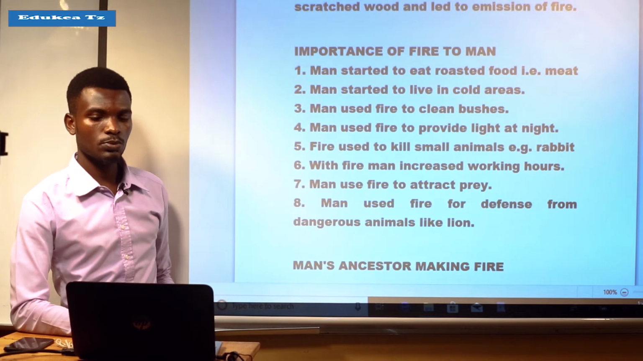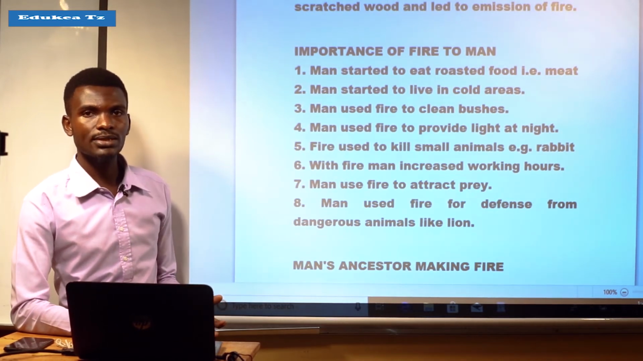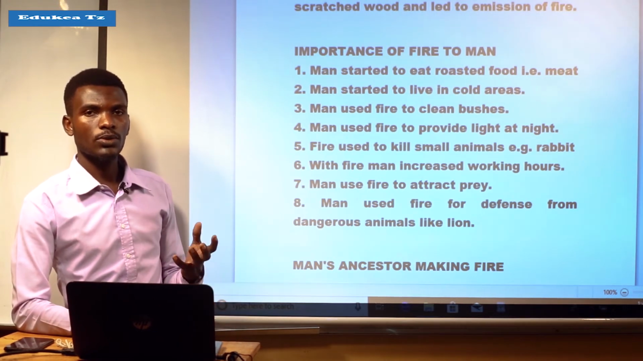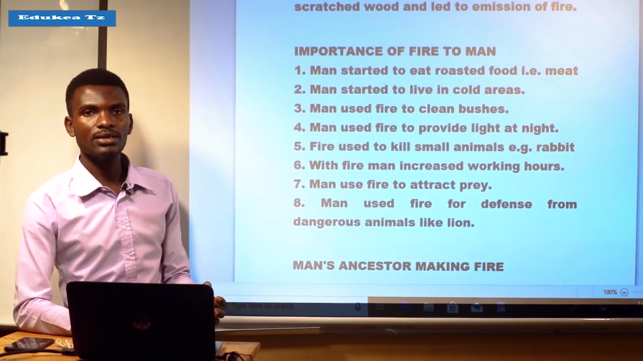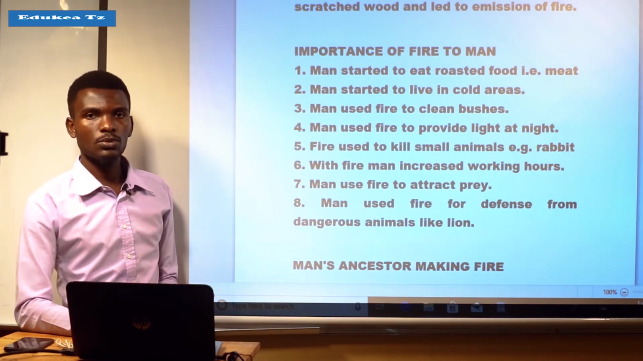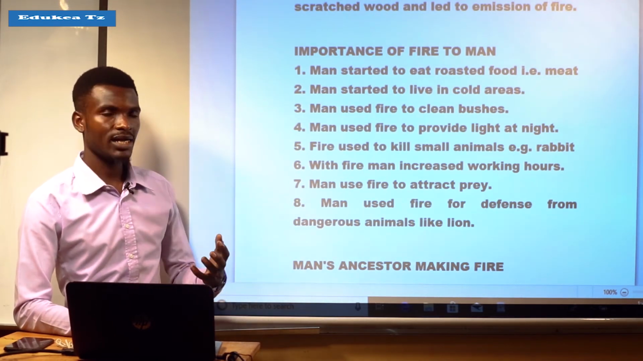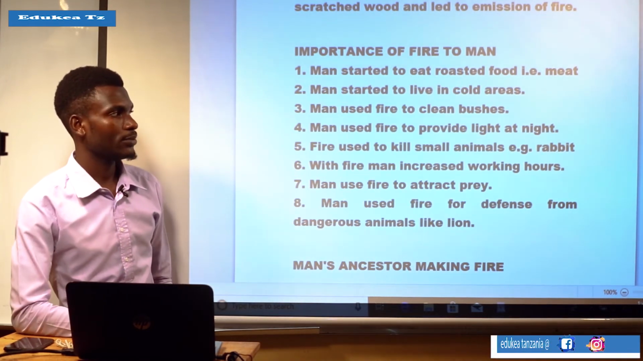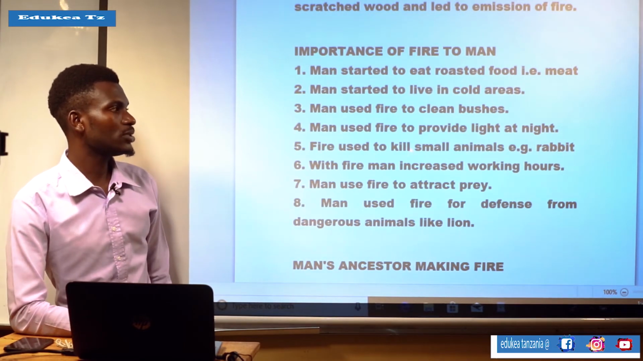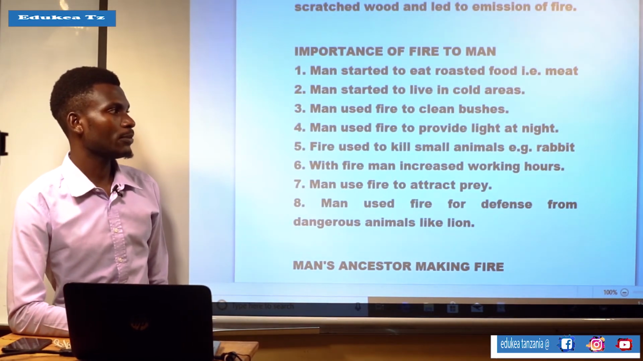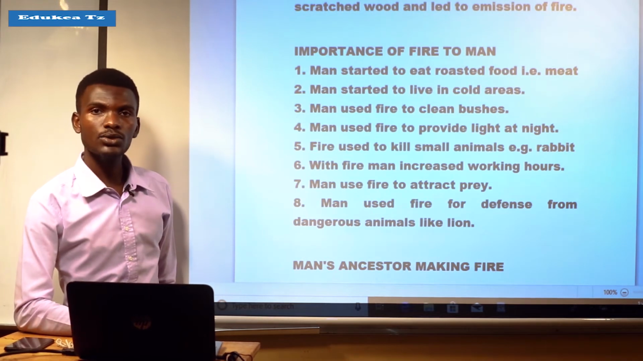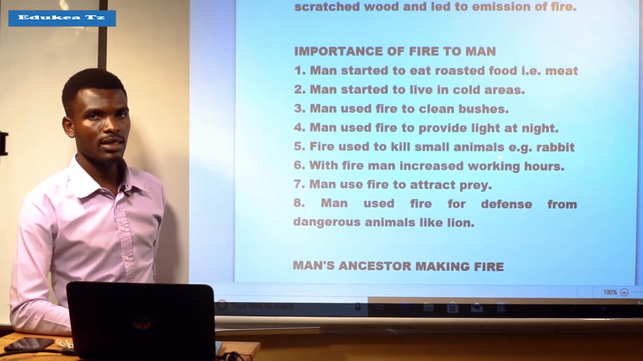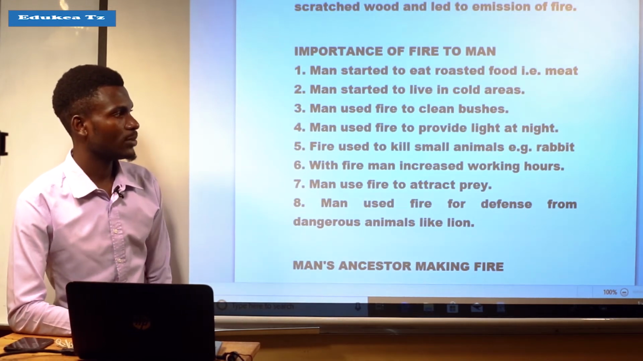Man could prepare some wood, and after being scratched, the fire would come out. Also, other wood would be added there, and fire would continue to be produced, and that would give light to that area or surrounding area during the night time. Another use was to kill small animals, for example rabbits. It means that fire was used to kill small animals like rabbits. That was another importance of fire to man.